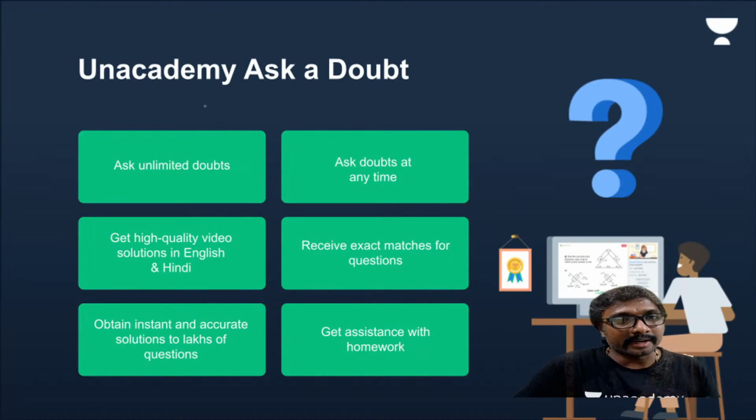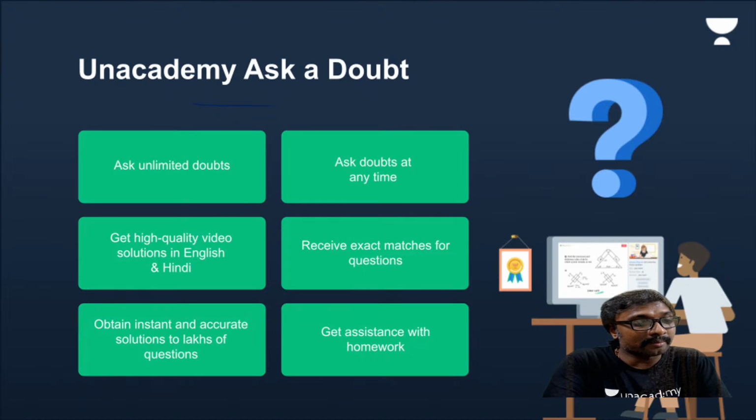So here Unacademy has added a special feature in the Unacademy special classes. If you observe, this is the Ask It Out feature.